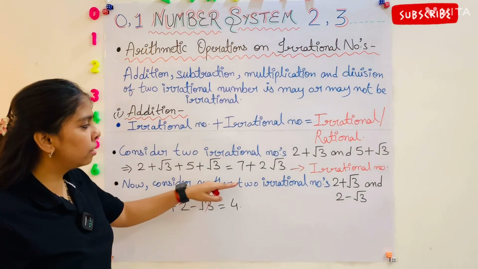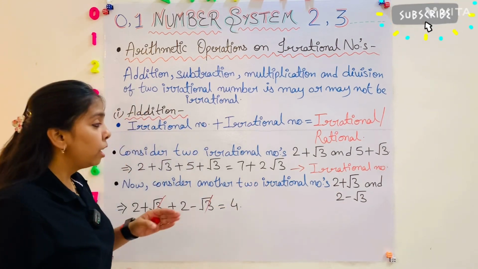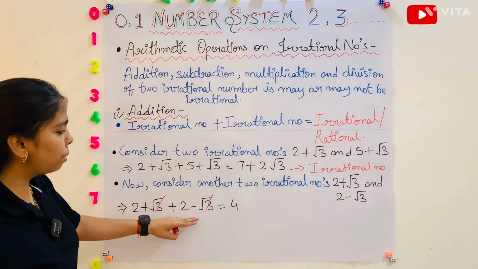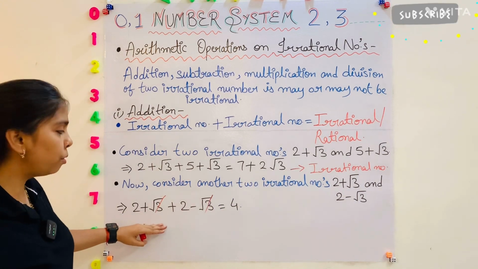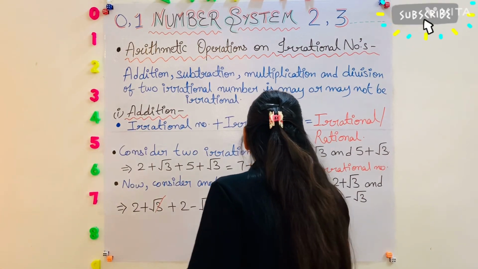Now consider another two irrational numbers like 2 plus root 3 and 2 minus root 3. If we add both these numbers, 2 plus root 3 plus 2 minus root 3, the root 3 terms cancel out. So the answer is 4, but this is a rational number.